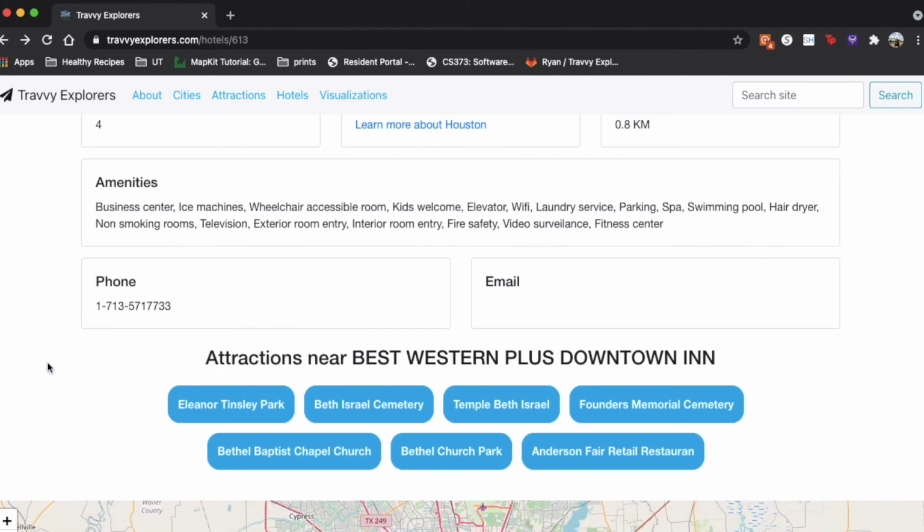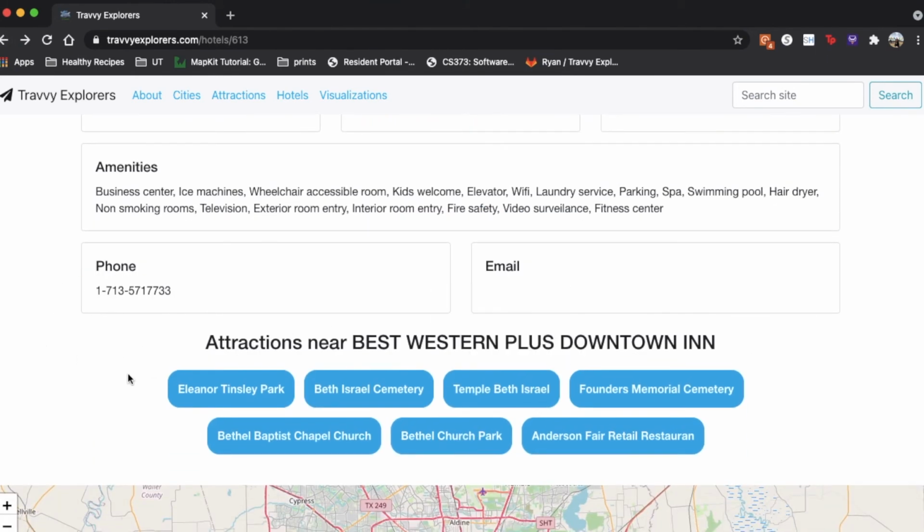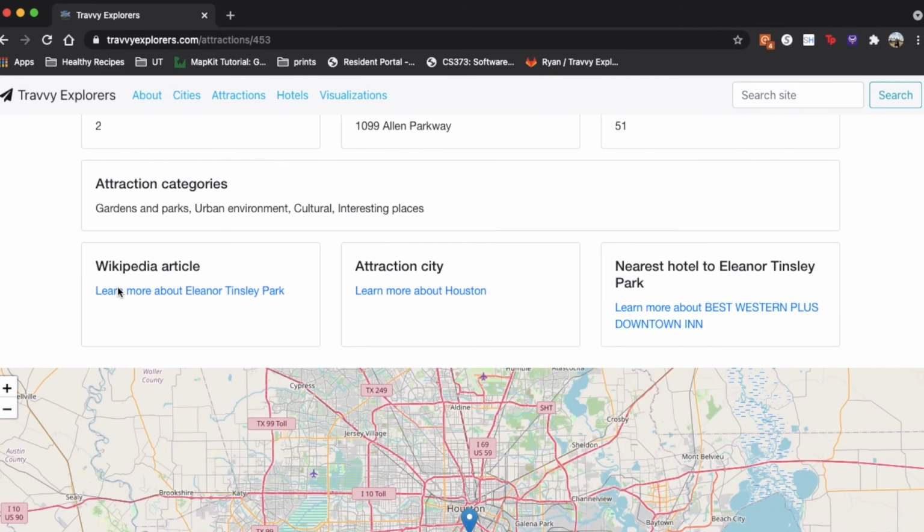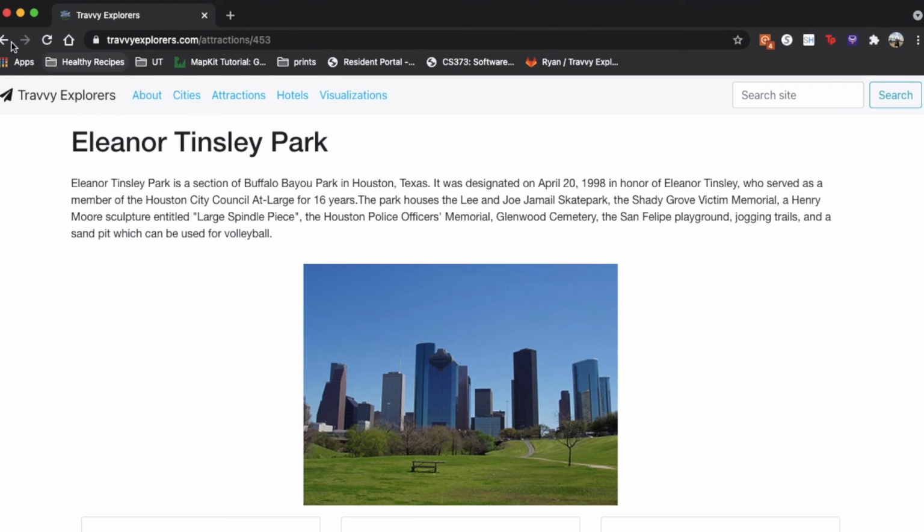And then if we go back, we can look at attractions, and we say we wanted to view more information about this attraction. That link will take us to this instance page.